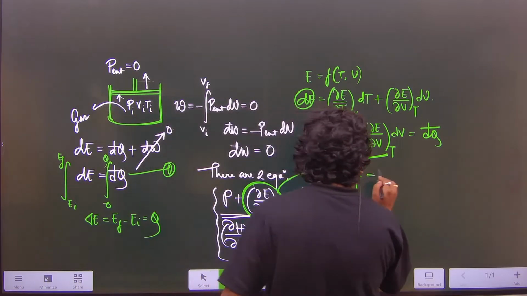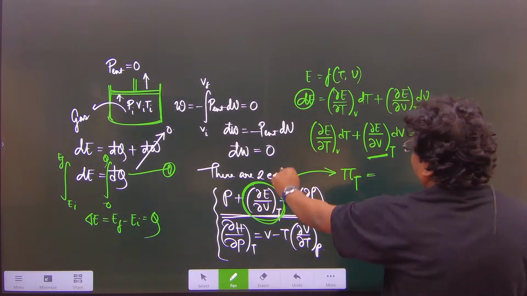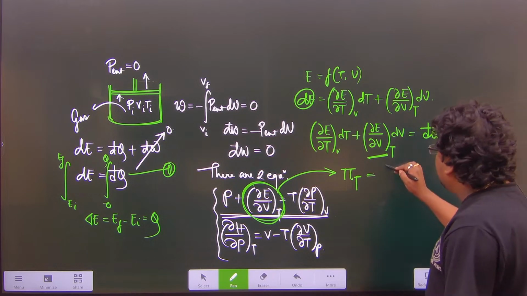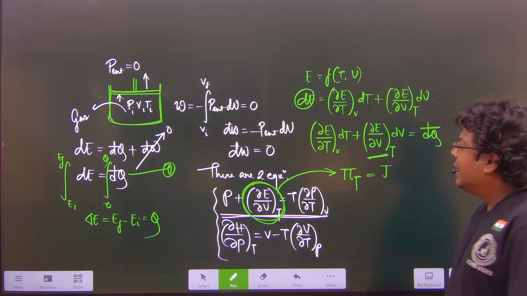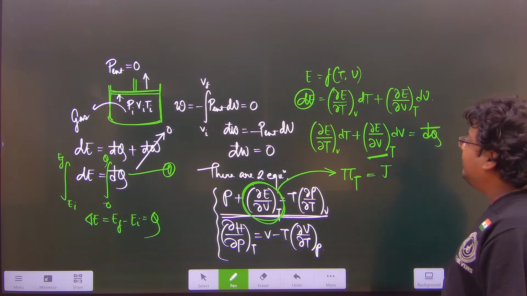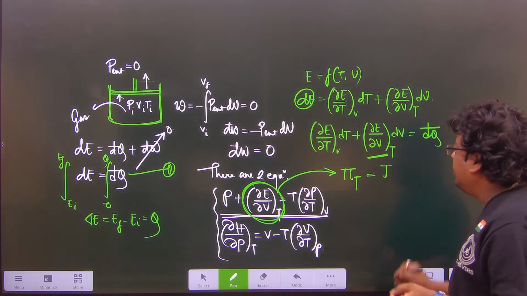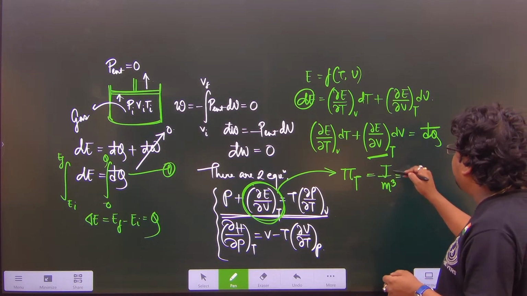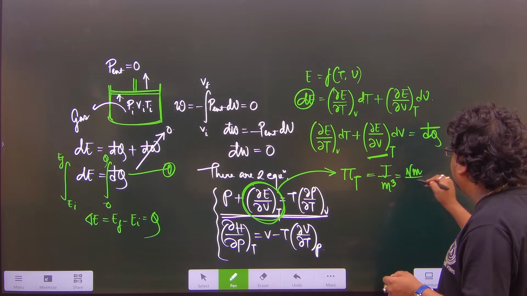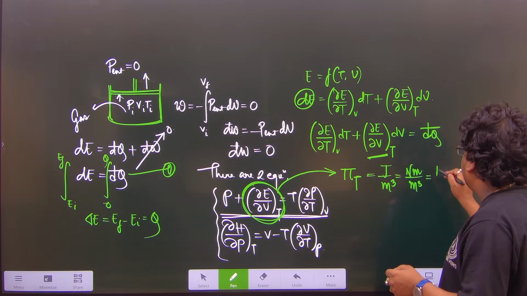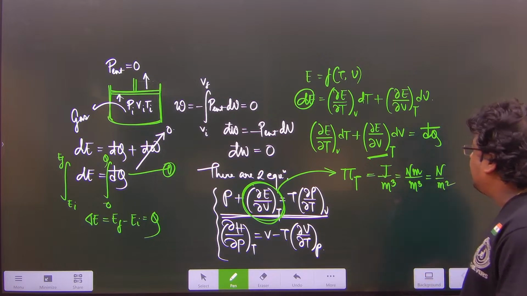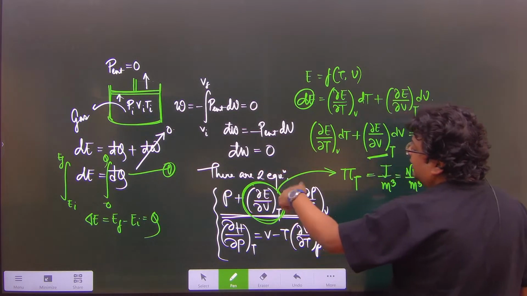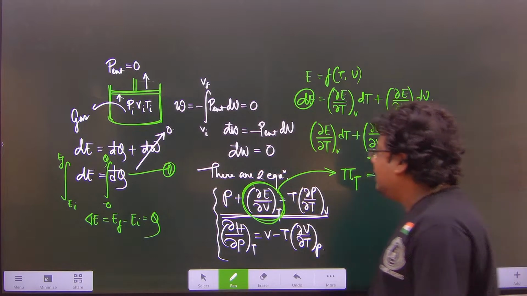So what is the unit of it? In the numerator, there will be an infinitesimal change of internal energy. What is the unit of it? That will be joule. And in the denominator, that will be dV, the infinitesimal change of volume, so it has the unit of meter cube. If we combine the two units, joule is Newton meter, divided by meter cube, so it is nothing but Newton per meter square. So (∂E/∂V)T is represented by internal pressure.